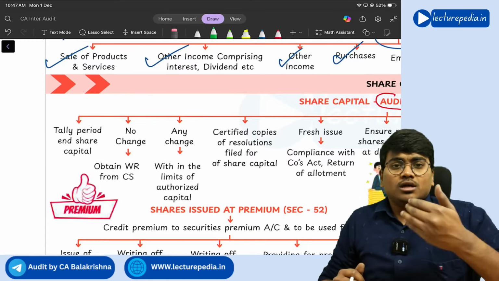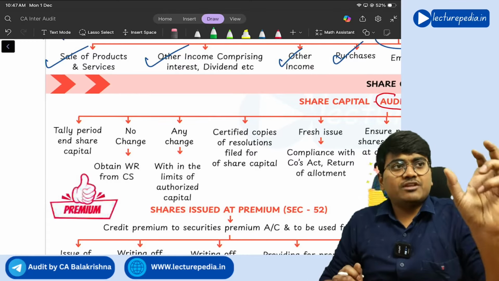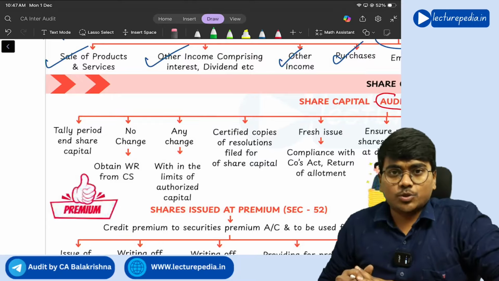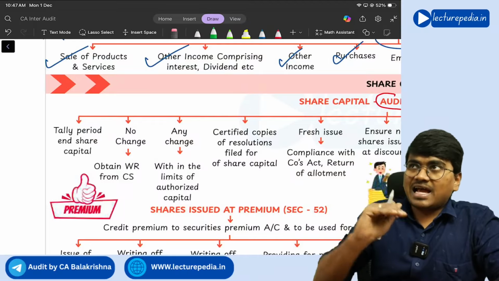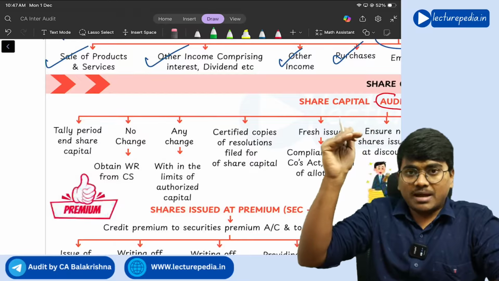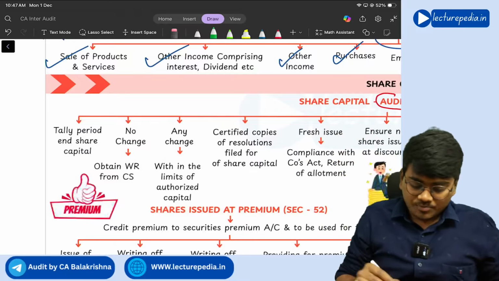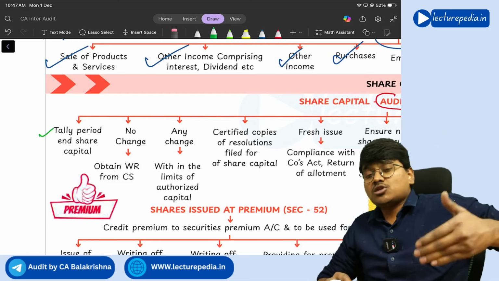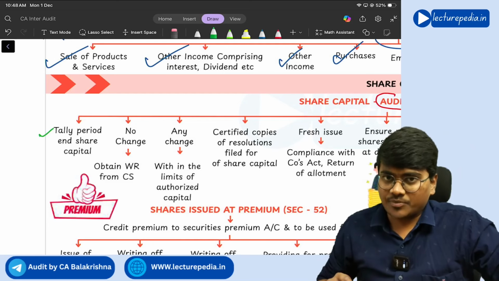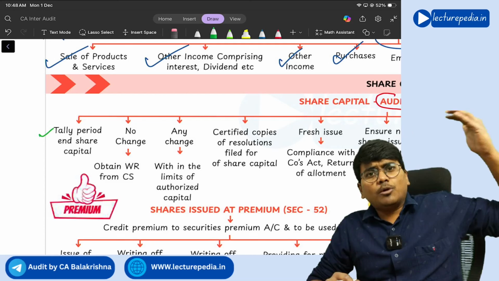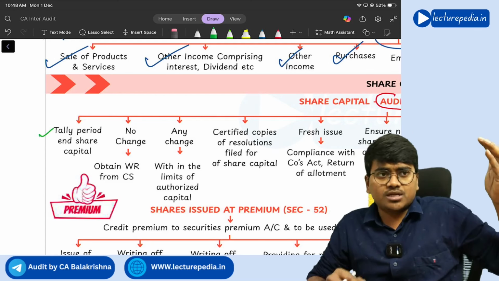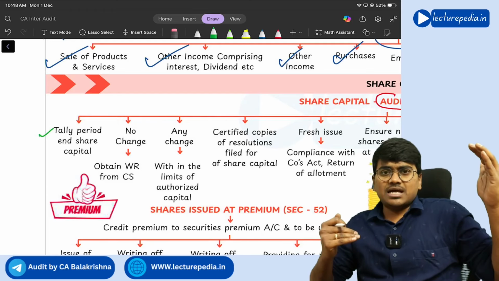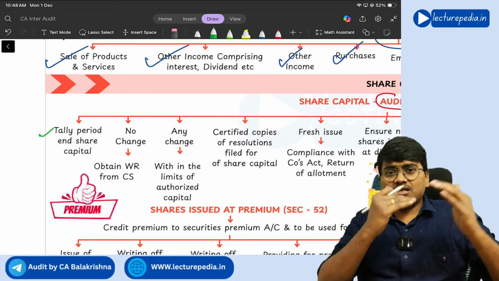First of all, in the balance sheet, there will be share capital that will be shown. You need to match, tally that share capital shown in the balance sheet with the books of accounts. So, tally the period-end share capital. Now, if there is no change in the share capital, that means whatever the opening balance of share capital is, the same is the closing balance also. That means there is no change in the share capital.